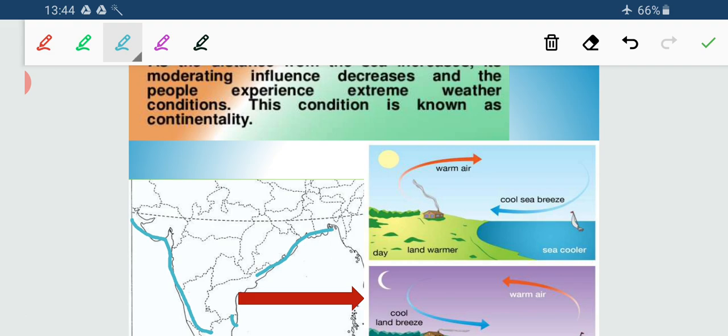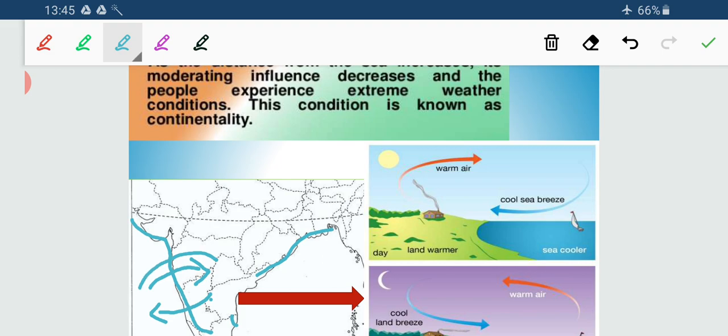Now during the daytime, land surface gets heated up faster. So when land surface gets heated up faster, what is happening? It creates a low pressure over here. So sea breezes move towards the land during the daytime, and during the night time it's just the vice versa. The land cools down faster, so it develops a zone of high pressure. So winds move from land to ocean. Land breeze and the sea breeze.